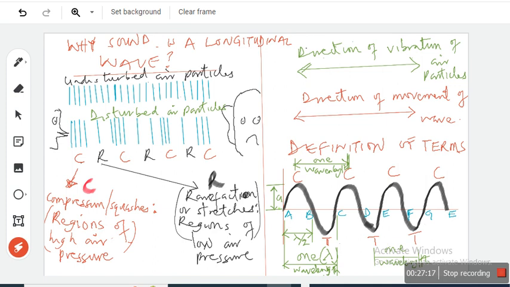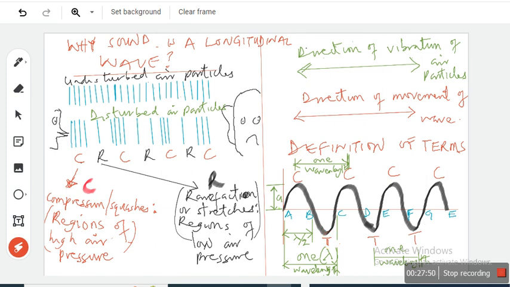Sometimes we need to represent waves with certain symbols. Are you ready for that? Okay, look at this. We use this sine curve to represent the wave. The peaks are the crests or the compressions. The troughs, represented with T, are the rarefactions.